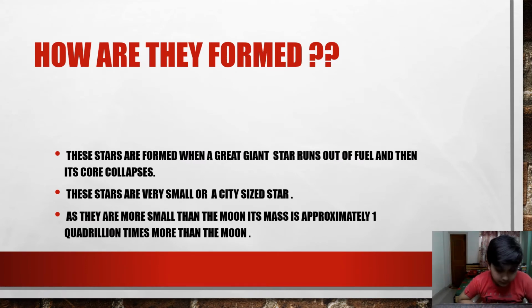How are they formed? This is one of the main questions which comes to our mind when we think about neutron stars. These stars are formed when a great giant star runs out of fuel and then its core collapses. A great giant star, when it runs out of fuel and its core collapses, it just vanishes, or becomes a very small and dense star, which we call a neutron star. It is very small, even city-sized. For example, I live in Bengaluru, so that small star, the size of Bengaluru, that's it. It's so small, so small.